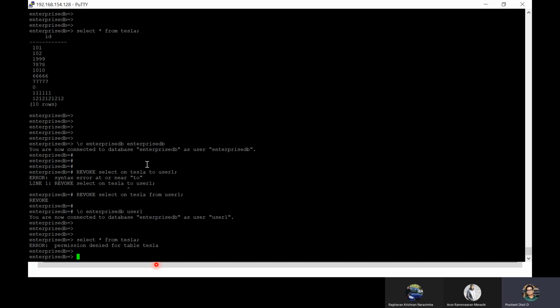But somehow, if we receive a request and someone says, okay, I need access for 1 hour, then during that time DBAs, administrators, will come and grant the select privilege, or whatever privilege is required, to that user so that he or she will be able to perform the activities or duties for the specified time. Okay, all clear?